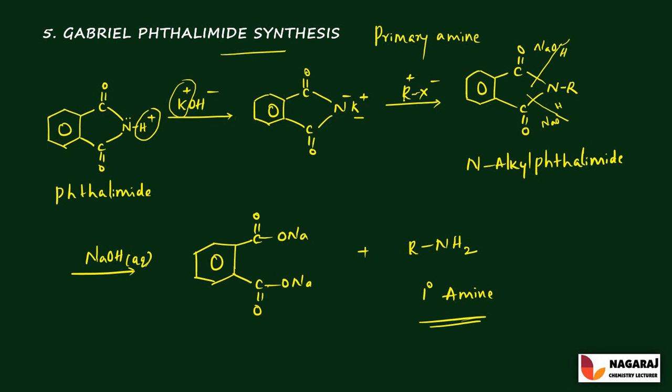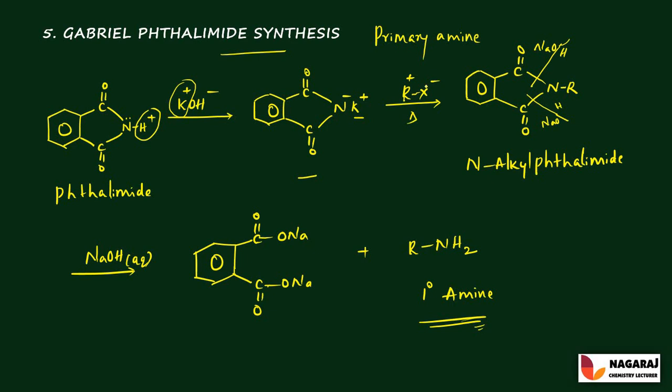The phthalimide synthesis is explained as follows: phthalimide on treatment with ethanolic potassium hydroxide forms a potassium salt of phthalimide, which on heating with alkyl halide, followed by alkaline hydrolysis, produces the corresponding primary amine.